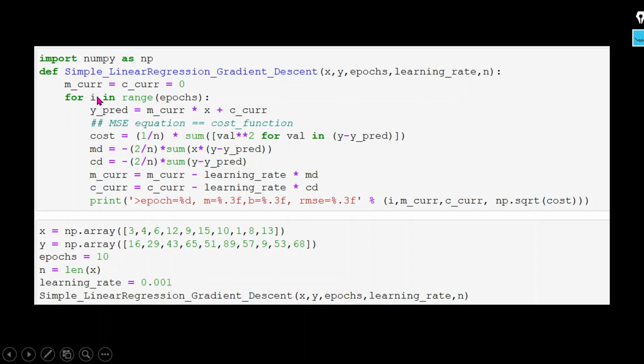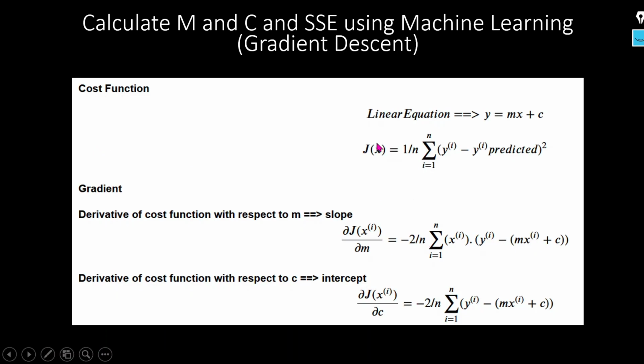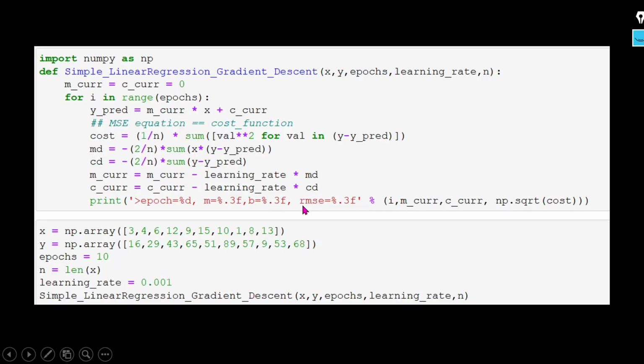Here I am choosing the initial startup value for the m and c equal to 0, and here I am doing the iteration. How many iterations I am going to use, that I will mention here, epoch, right? Then we will use this particular y is equal to mx plus c, right? Then this is the cost function. If you see here, your cost function, this particular value, it will calculate, but here I am going to use the list comprehension, right?